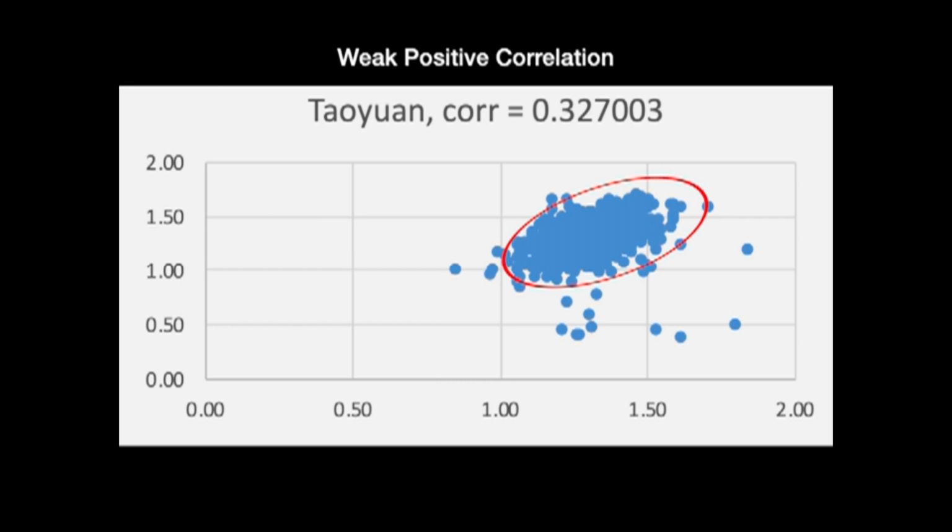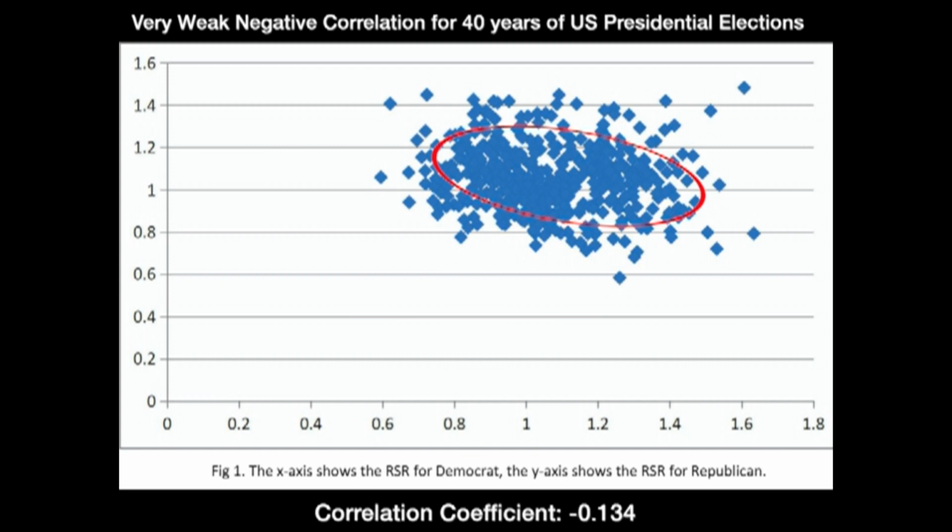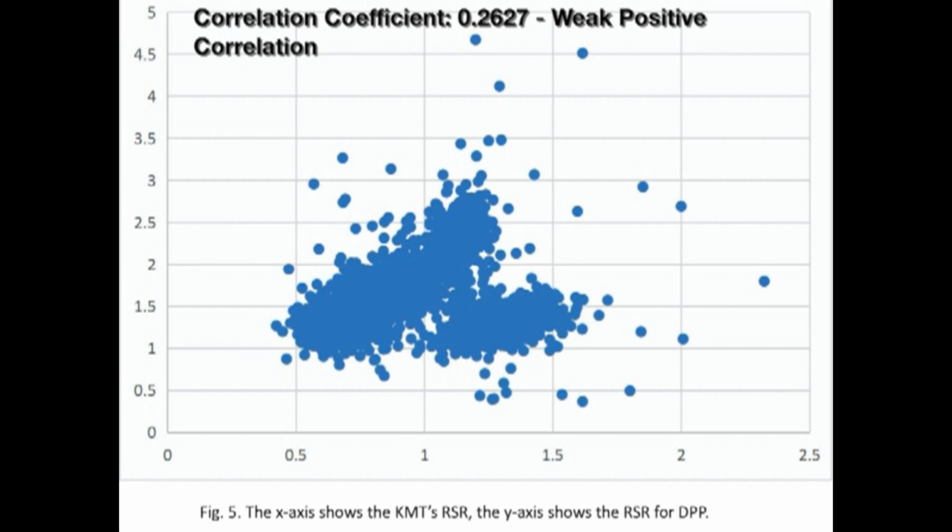This is significant because in the Taoyuan area, there's a way to determine what the actual KMT support increase is nationwide. So here's the US presidential elections again for the past 40 years, and I just wanted to remind everyone that when there is normal voting behavior, the correlation is supposed to be negative. And we can see the correlation coefficient here is negative 0.134. However, in Taiwan in the year 2020, our presidential election shows a positive correlation, a correlation coefficient of 0.2627. Positive correlation basically means widespread election fraud.